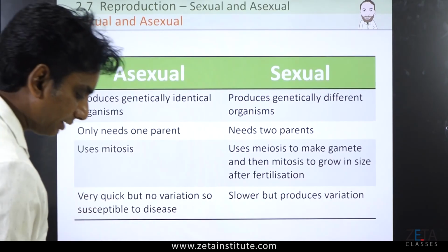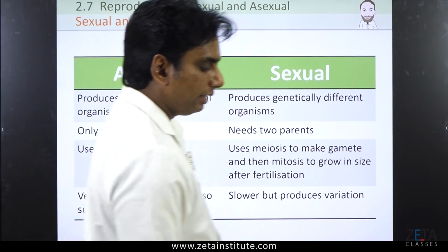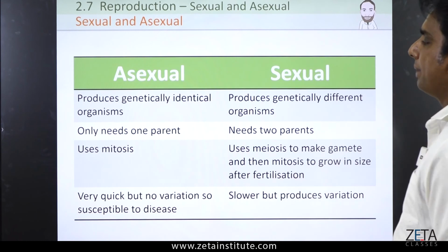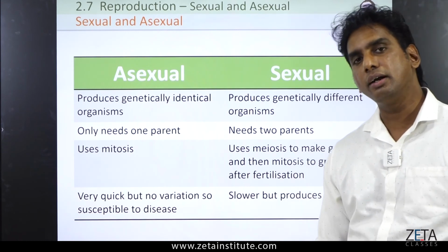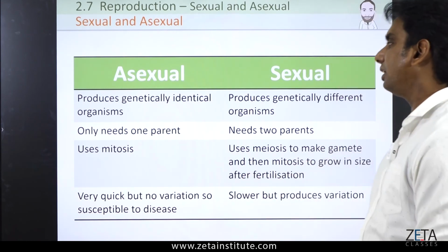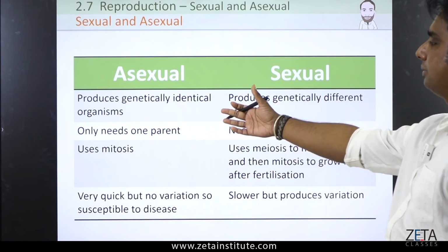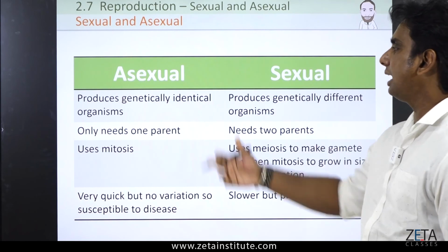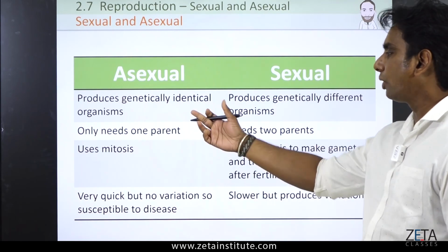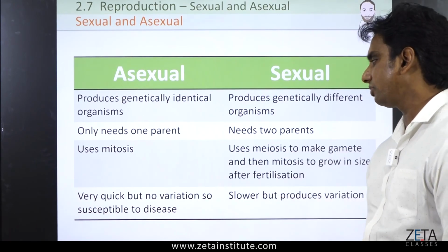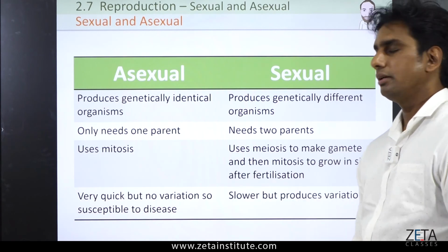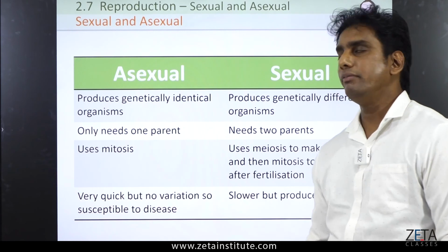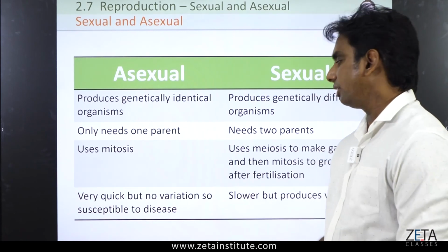So, these are the basic things we studied today: the differences between sexual and asexual reproduction, how mitosis and meiosis are involved, and which are the sex cells. Let me repeat as a summary. Genetically identical organisms need only one parent. They use mitosis and they are very quick and there is no variation. That is one disadvantage you see over here. When we learn about asexual, there is no variation.